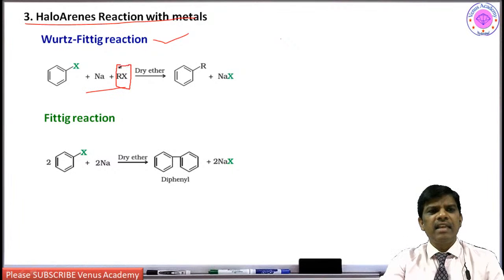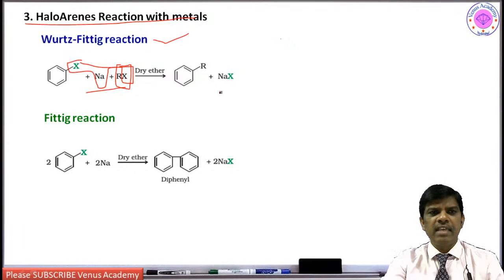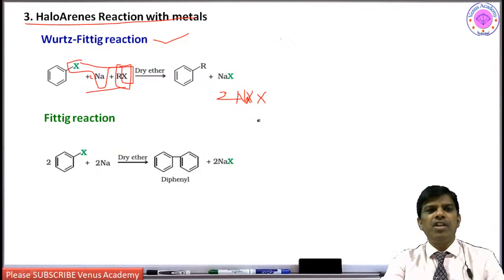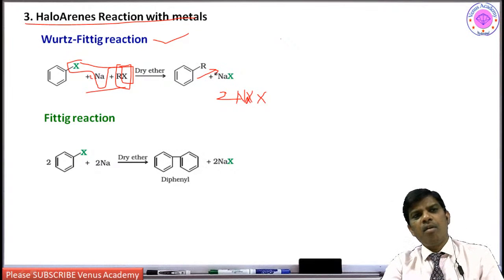Alkyl halides, sodium and aromatic halides in presence of dry ether, what is going to happen? It is going to take out this halogen and this sodium with this halogen. It should be 2Na, right? 2Na, one is green X and the other one is this black color X. So 2NaX is going to come out, and it is going to give aryl compounds or alkylated aryl compounds.